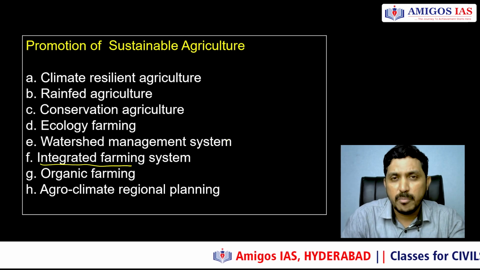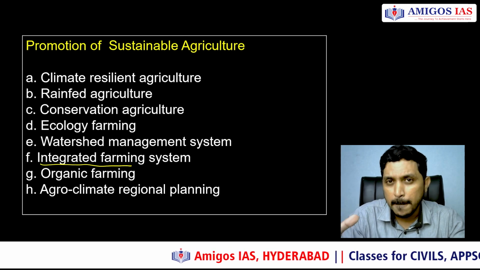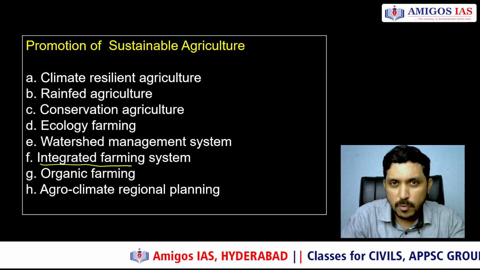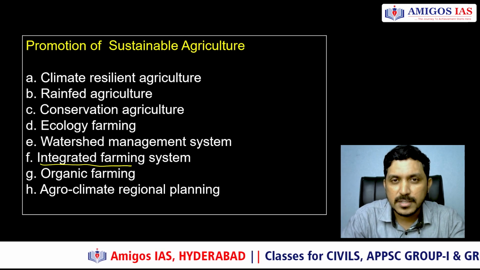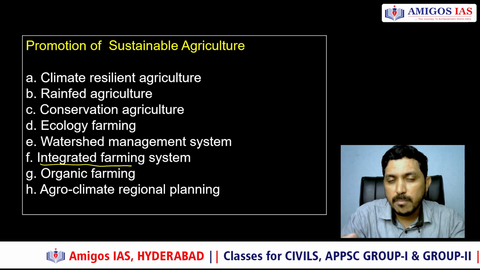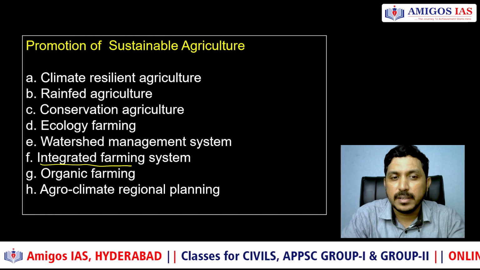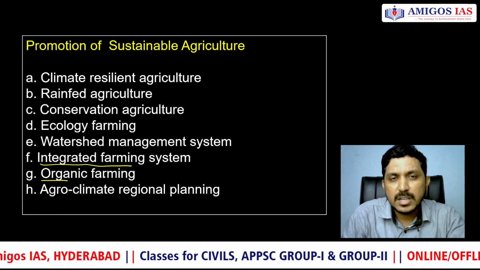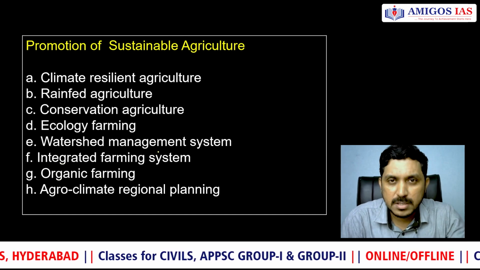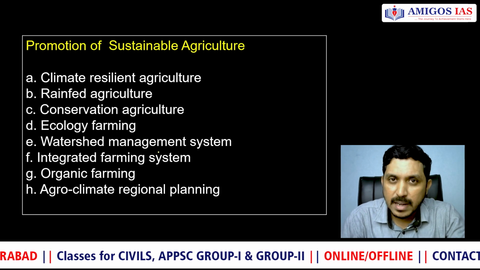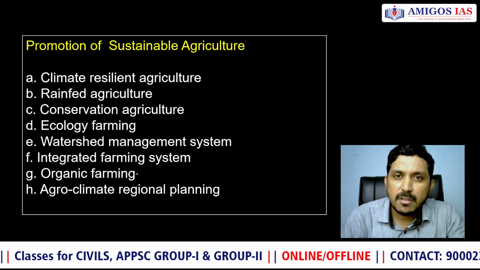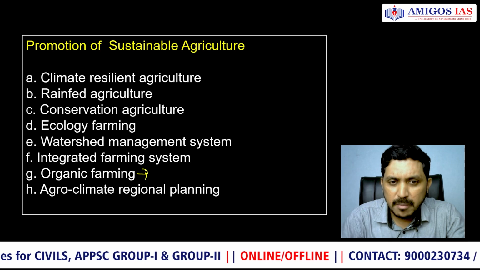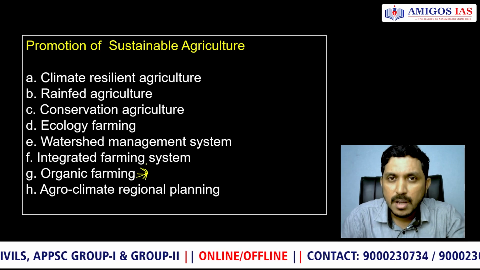Integration of various components, integration of agriculture is there, agroforestry is there, livestock production is there. And dairy farming, poultry farming, all have to be integrated. Fine. Organic farming means it uses organic waste. It does not use chemical or synthetic fertilizers. It uses animal and plant waste, which is very good because it reduces the impact of the toxic fertilizers on the soil.